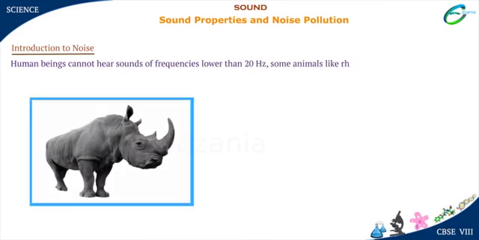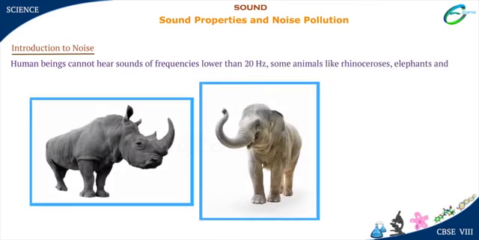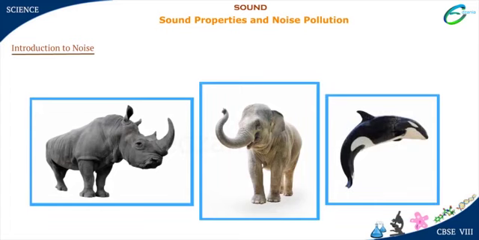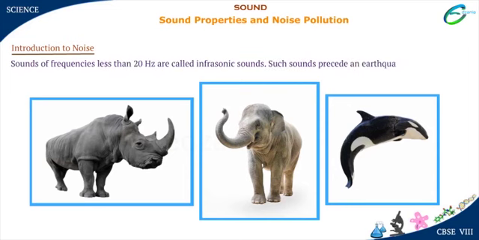Some animals like rhinoceroses, elephants and whales can hear such sounds. Sounds of frequencies less than 20 Hz are called infrasonic sounds. Such sounds precede an earthquake's main shock waves.